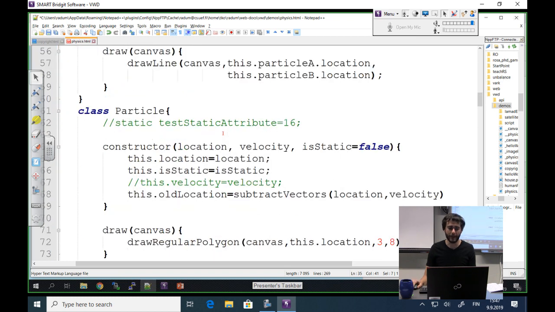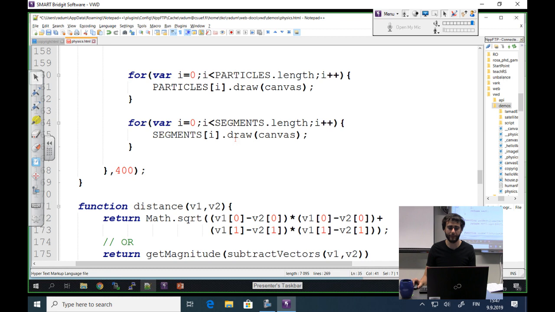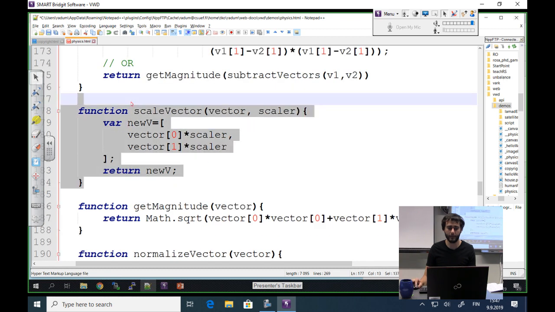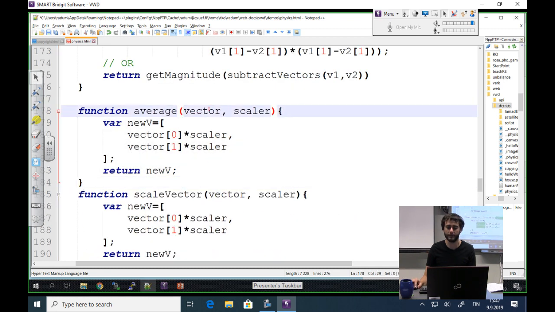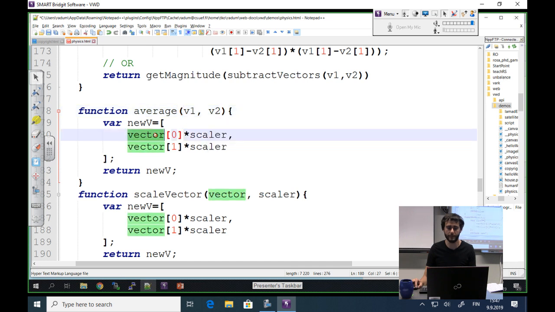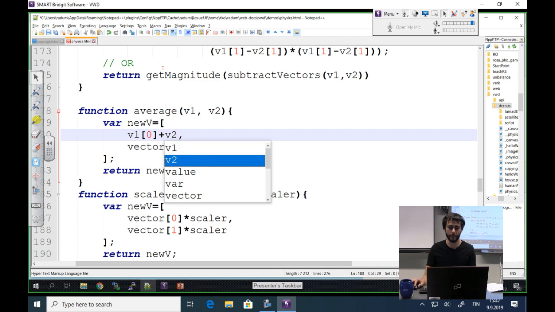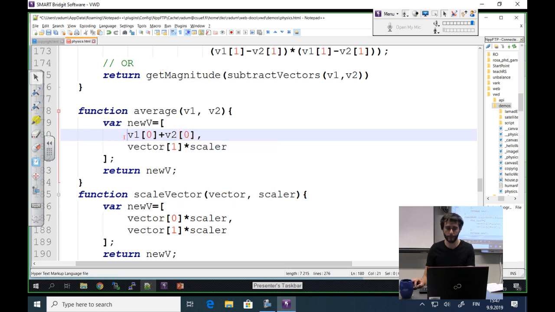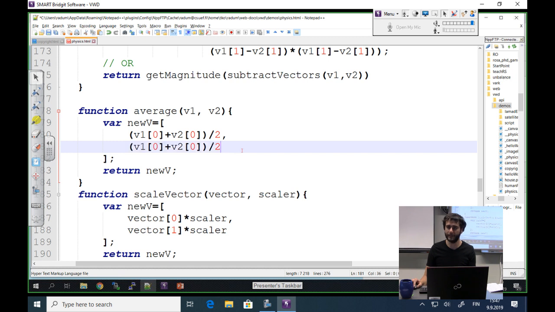But it's very easy to write, so I will go to where I have my vectors here, and I will write the average function of v1 and v2, and this is just going to be v1 of 0 plus v2 of 0 divided by 2. Now this you can also solve with vector functions, okay? It's actually the sum of them and then you scale them by 0.5. You should practice this at home.